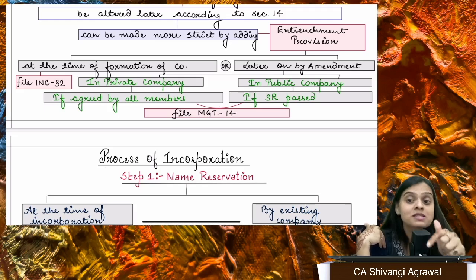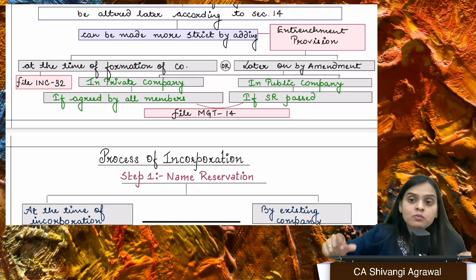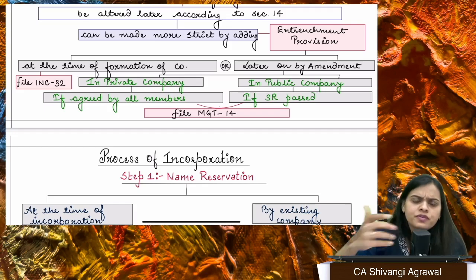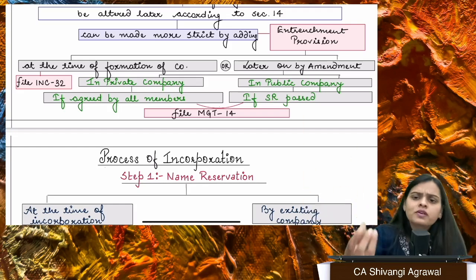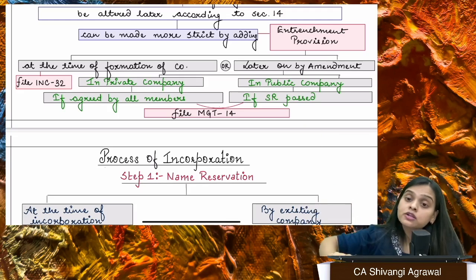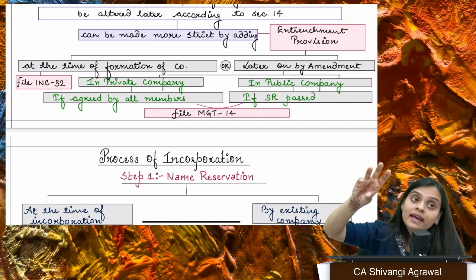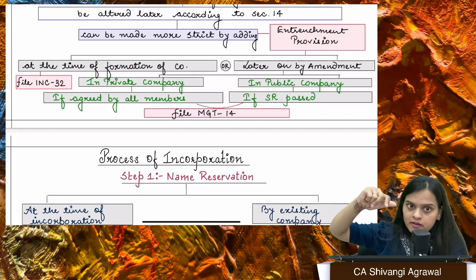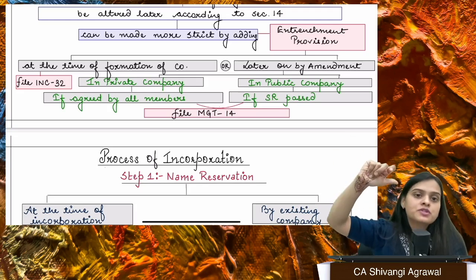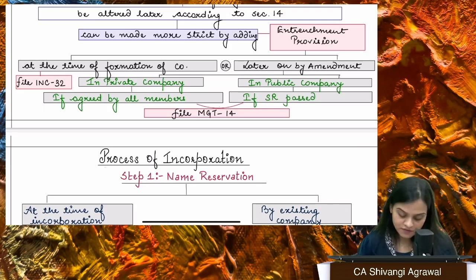That means I am saying that changing this particular clause should be made more difficult. How can you make it more difficult? There can be ample of ways. One such example, that this particular clause will be changed only when I get 90% majority. So this is adding entrenchment to articles of association.